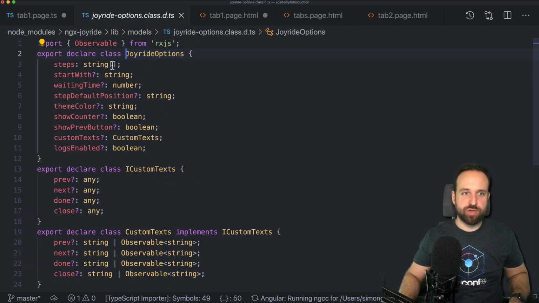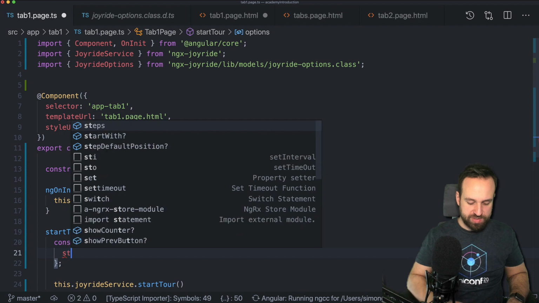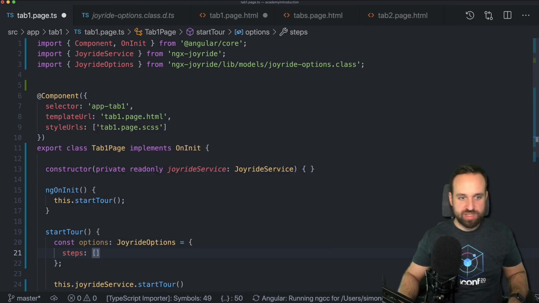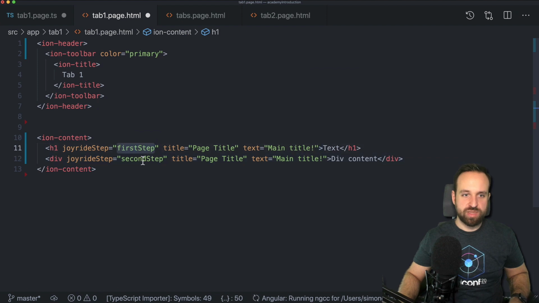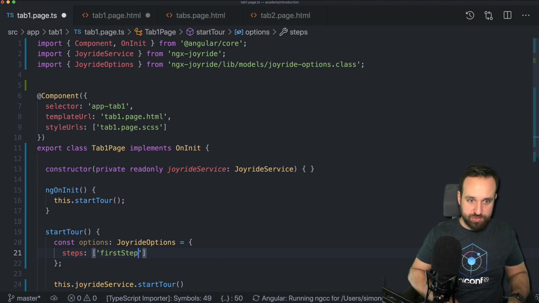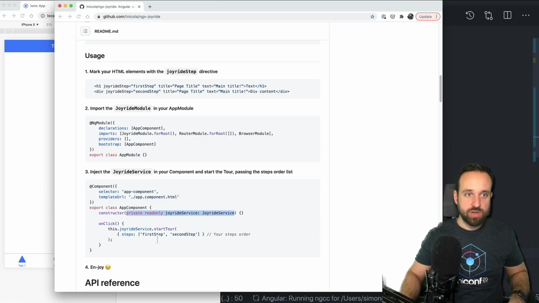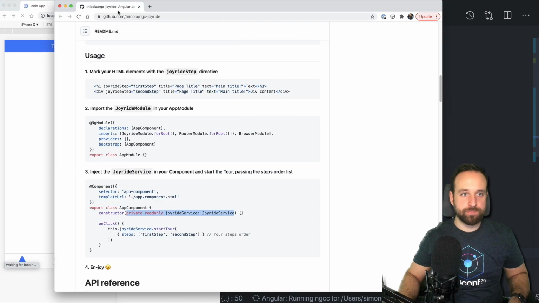All right. If we check out the JoyrideOptions, we see the most important is steps. Everything else is basically optional. So first of all, we start with steps. This should be an array of strings. And from what I know, we need to simply add the first step and second step, what we've defined in there. So first step and second step. All right, let's give this a quick try.